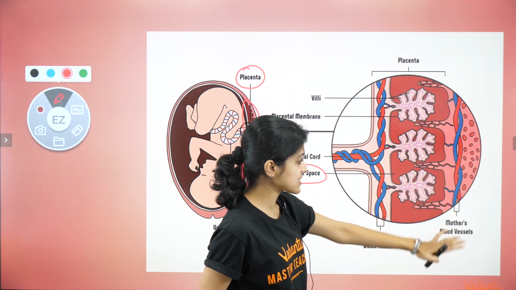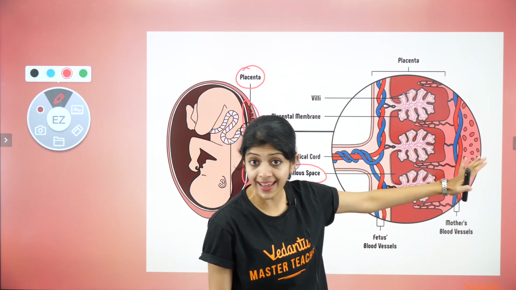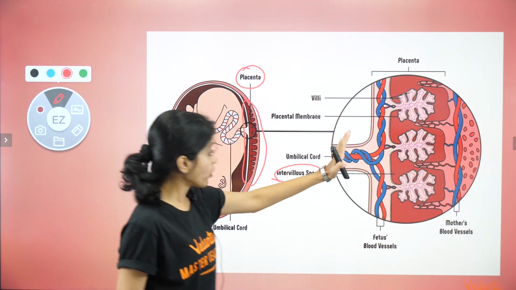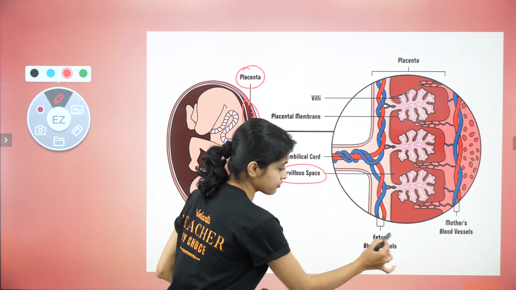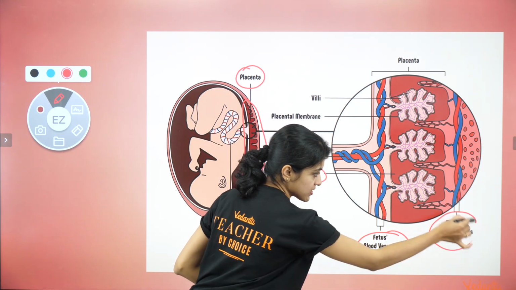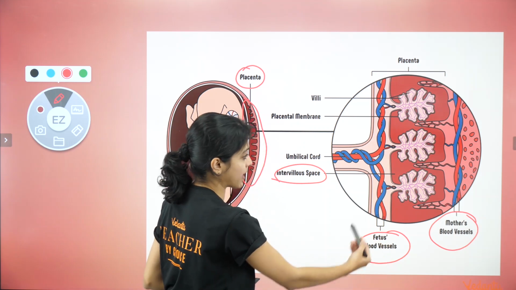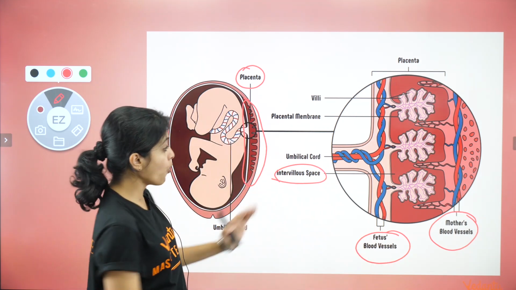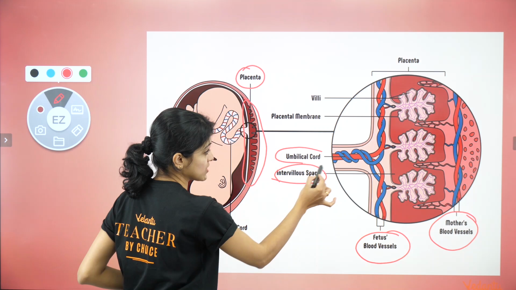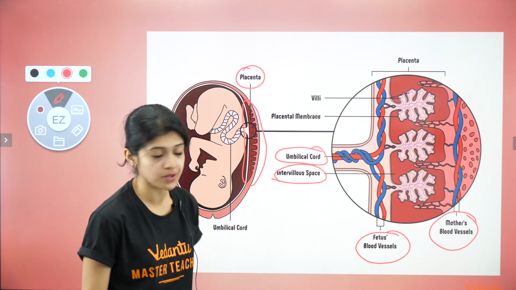The mother's blood vessels are what you see in blue and red on this side. On this side, you would see the fetus's blood vessels. Where does it open? It goes into the umbilical cord, right?